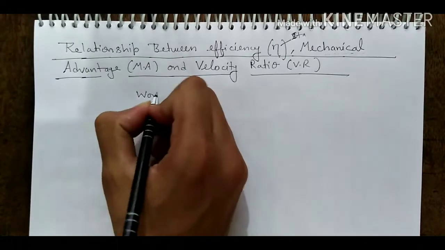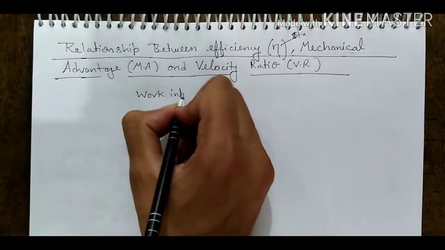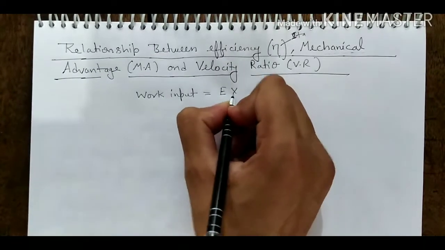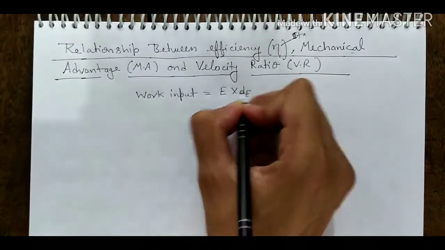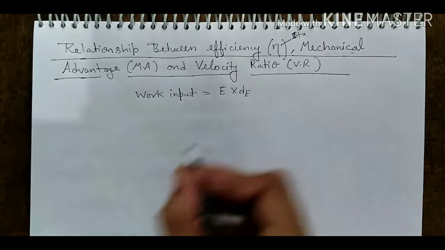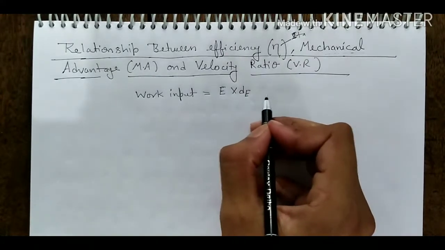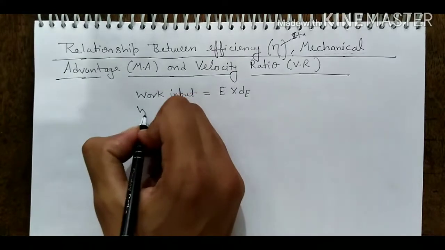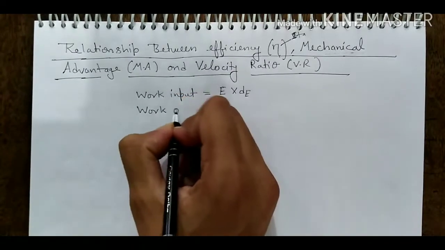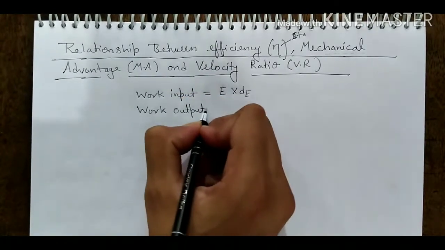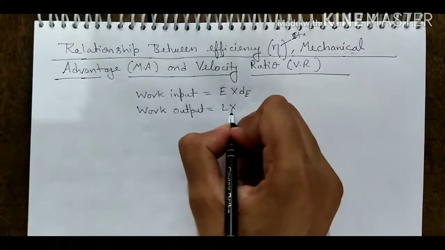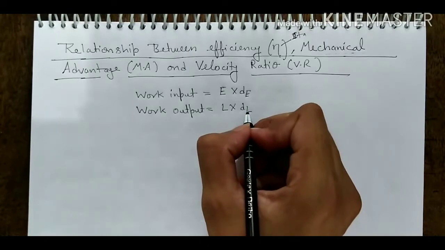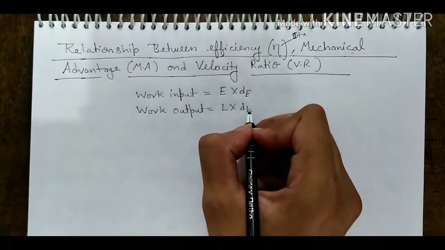We know that work input is effort into effort displacement, or displacement of point of application of effort DE, and work output means load into DL. What is DL? Displacement of point of application of load.